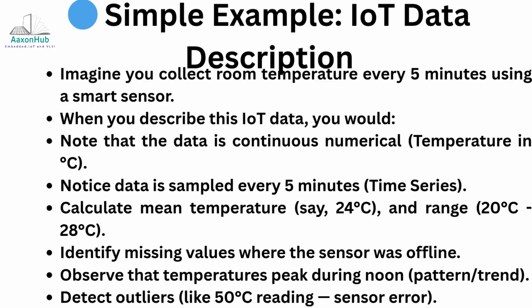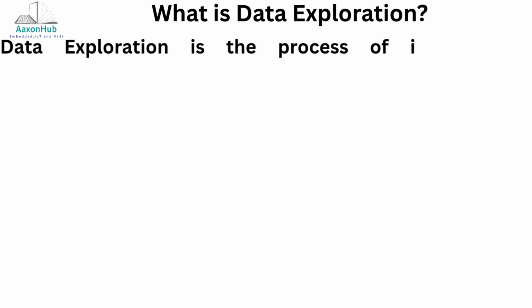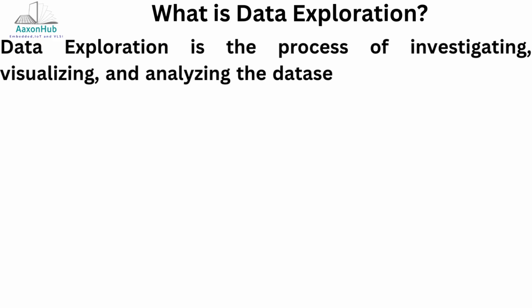That is how we get to know the description of your data. Each attribute may involve some kind of statistics: maybe distribution, mean, average, standard deviation, variance. All these things can come into play for all those attributes for the collected data.